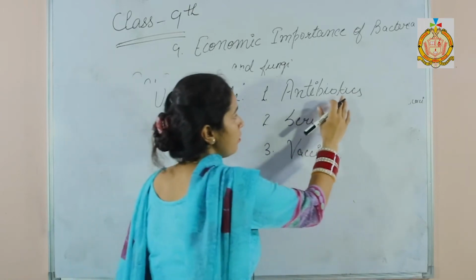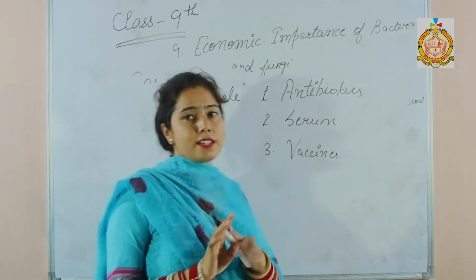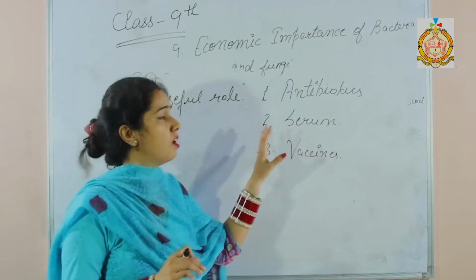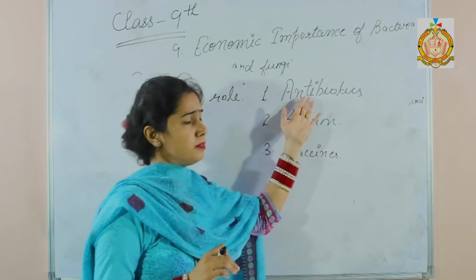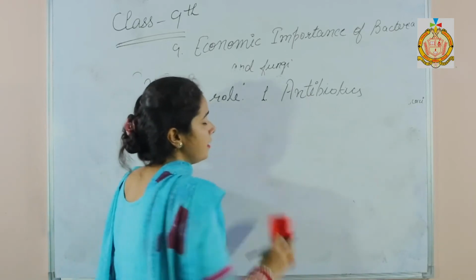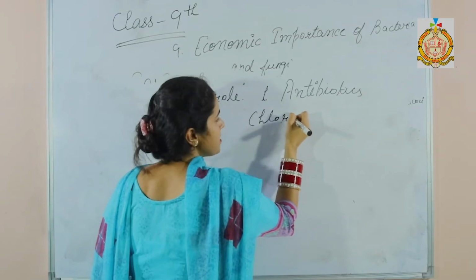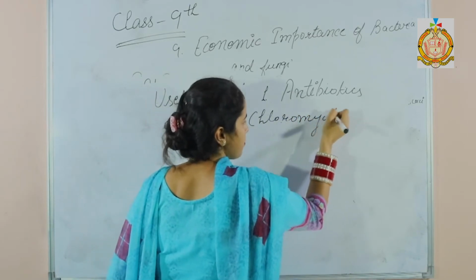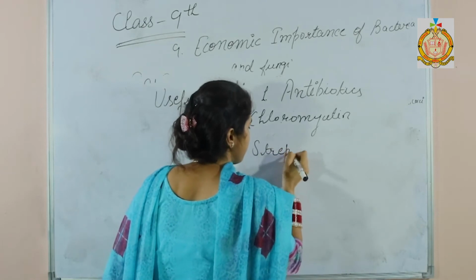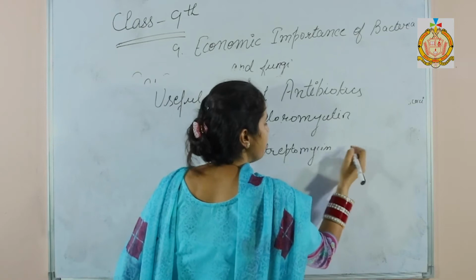So first of all, what are antibiotics? Antibiotics are chemical substances which can stop the growth of disease causing microorganisms. Examples of antibiotics are chloromycetin, streptomycin, and many more.